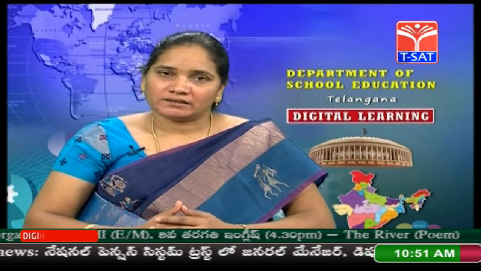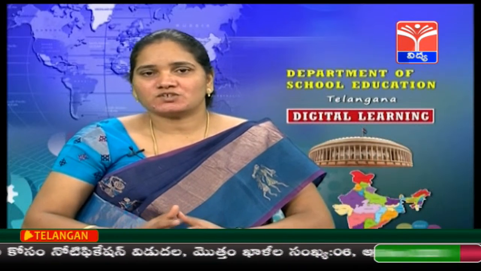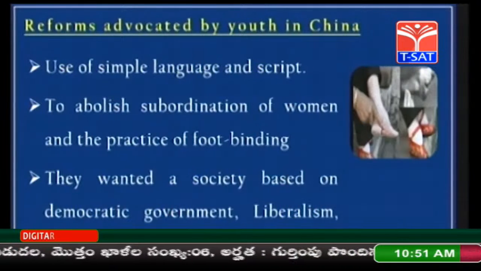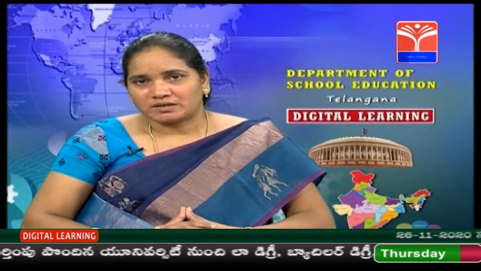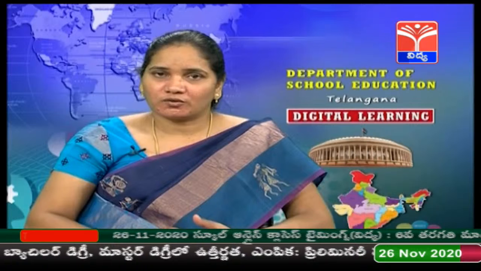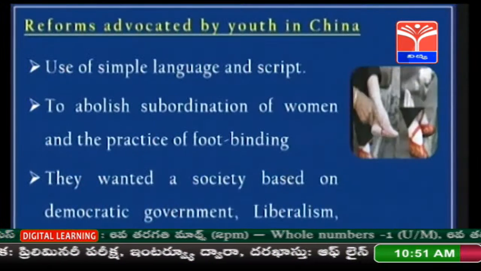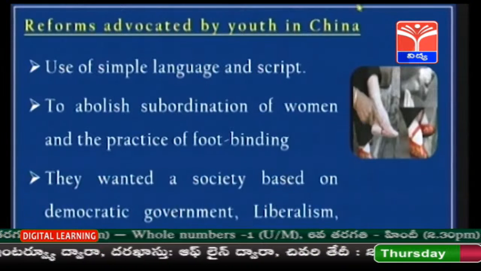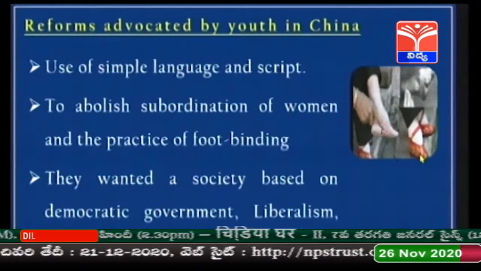Not only that, at that time women were not treated equally with men. So they wanted to abolish the subordination of women and the practice of foot binding. What is foot binding? That is nothing but a cruel practice of preventing women's feet from growing fully. You can see in this slide there is a picture like this. Their foot was tied in a shoe so that it would not grow fully.